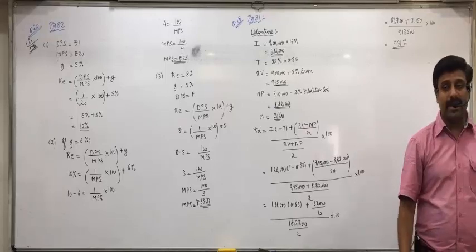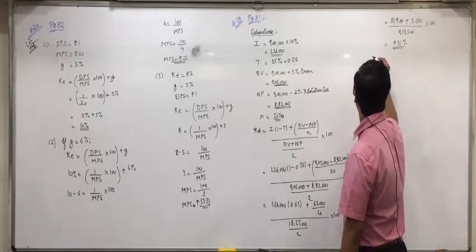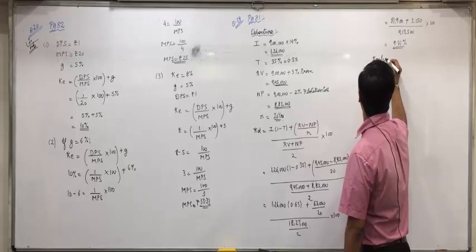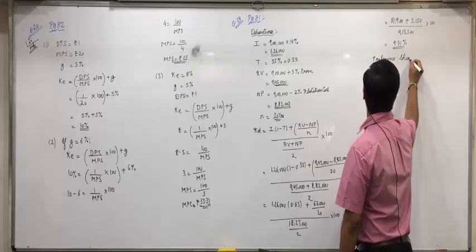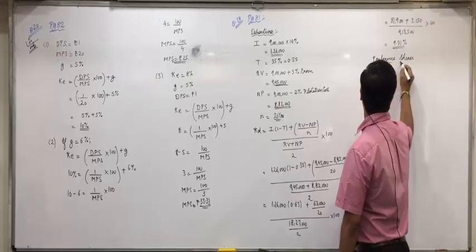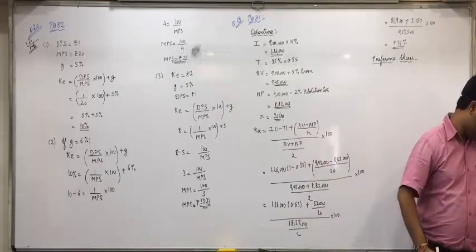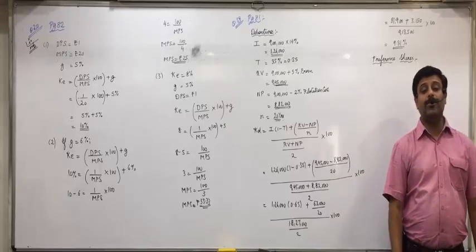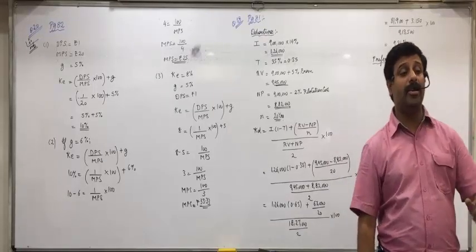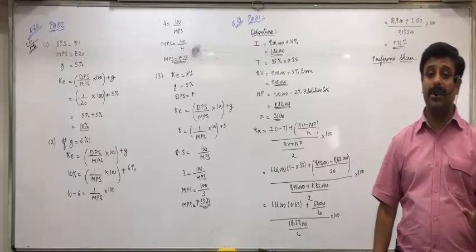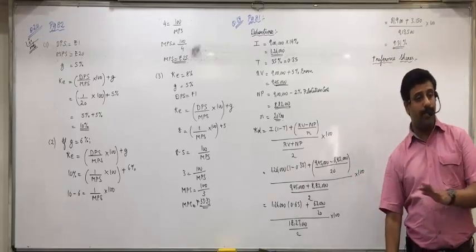Now second, we have to find the cost of preference shares. Which formula we are going to apply? Redeemable or irredeemable? Irredeemable means we simply require PD upon NP into 100.